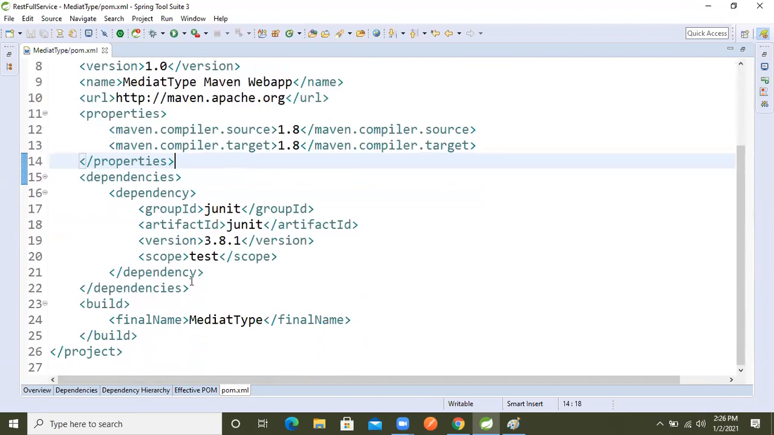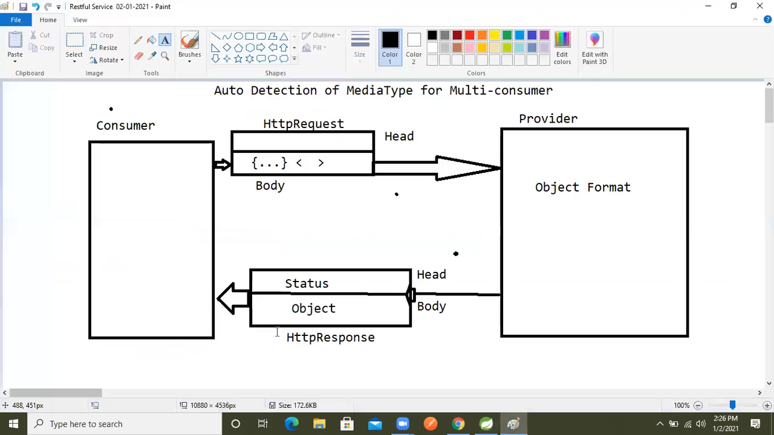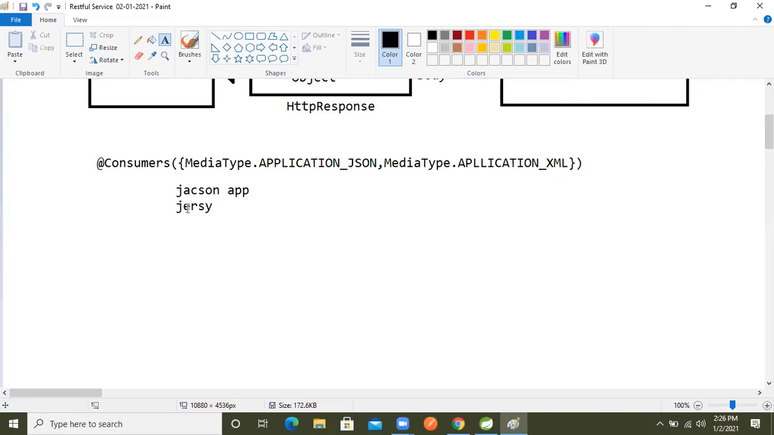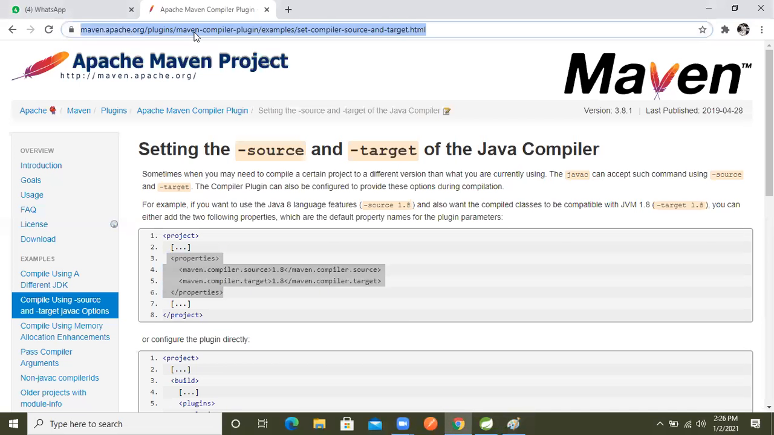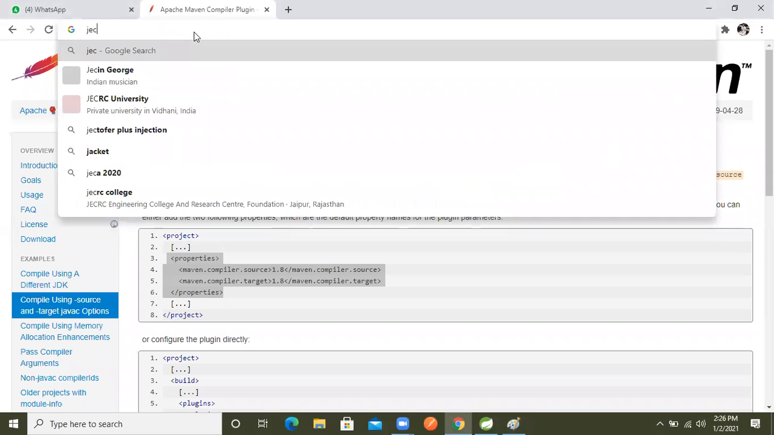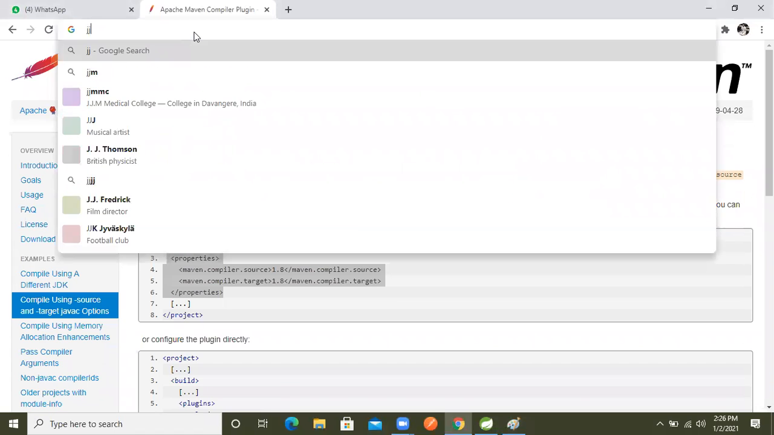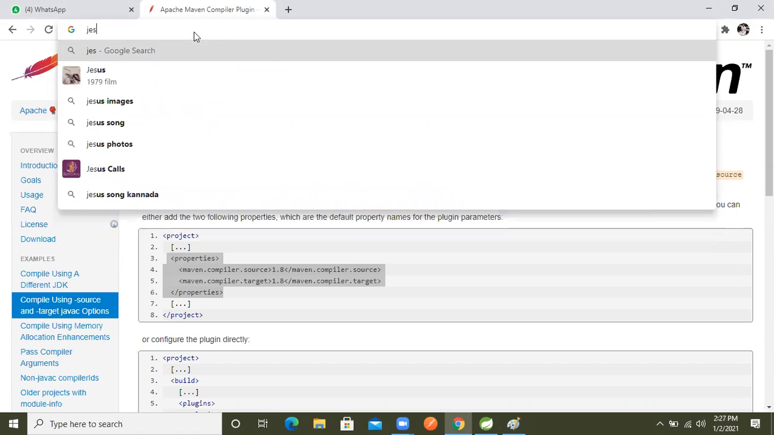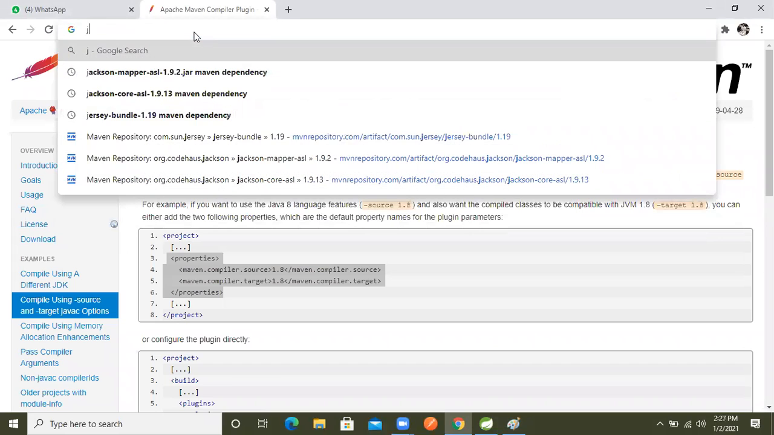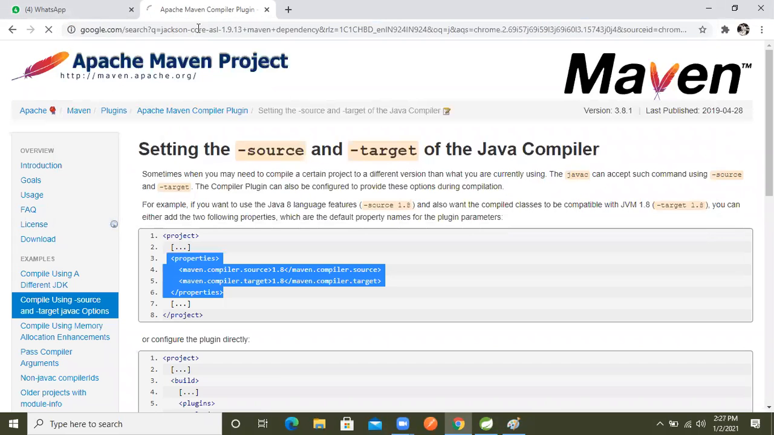Now, again, as I said in the diagram, if we want to perform these operations, we need the Jackson API and Jersey. So let's search for Jackson first. Jackson core, first we need Jackson core.